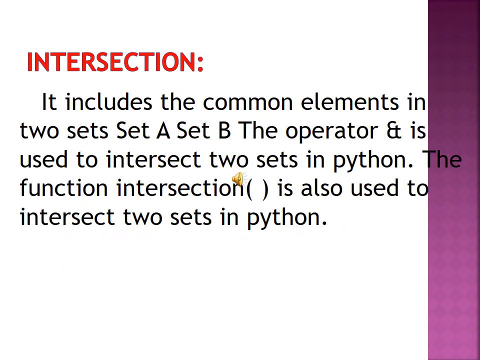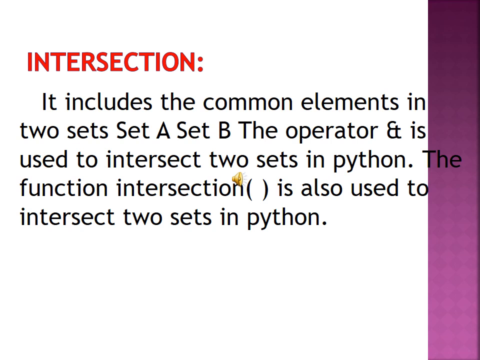Okay, next one is intersection. In the second one, intersection, it includes the common elements in two sets. Okay, two sets are available; in those two sets, which elements are common, that alone will be printed on the screen.